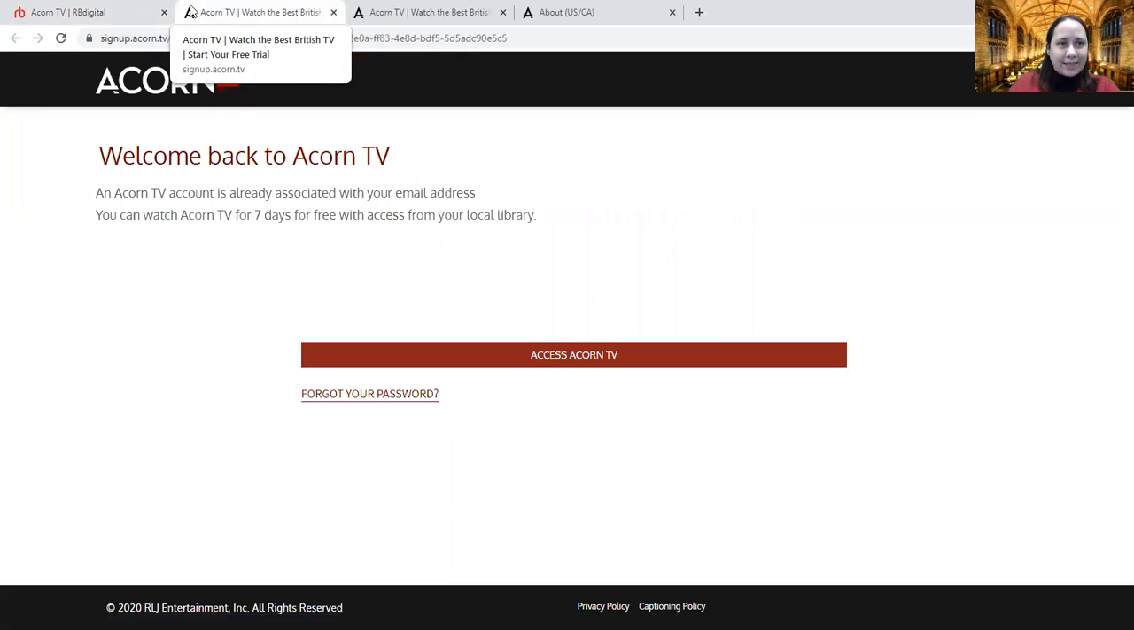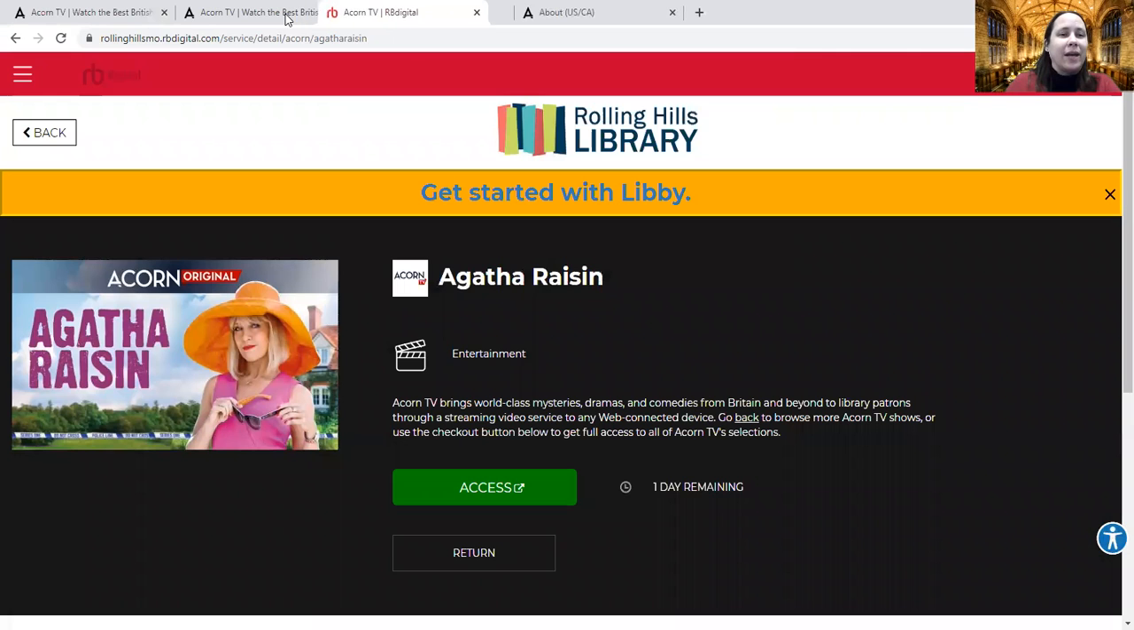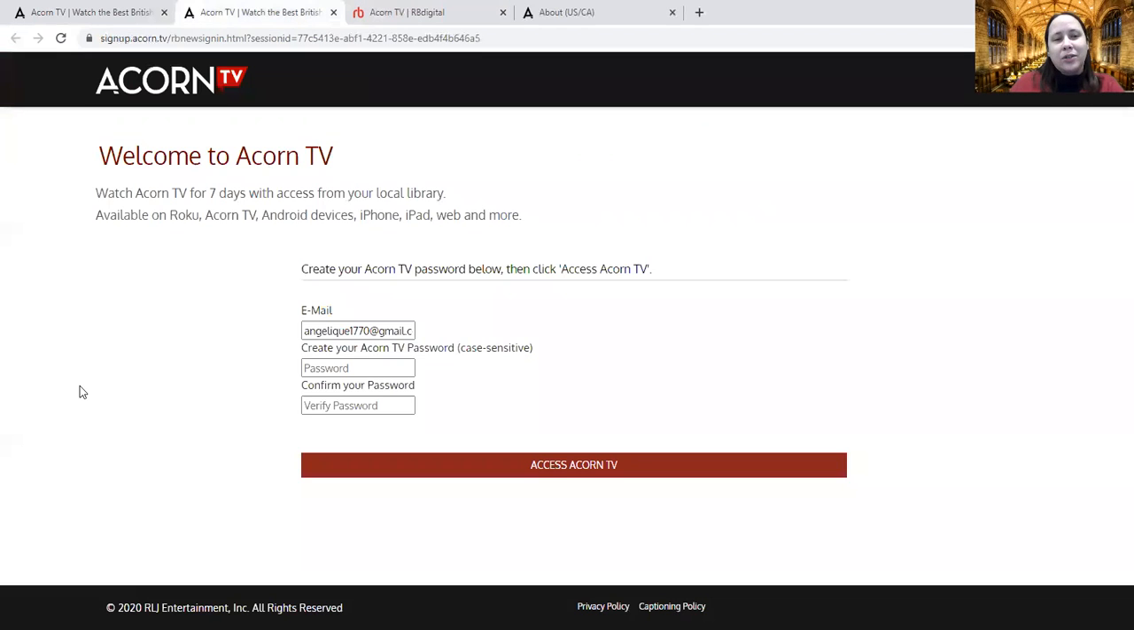Now, in my case, I've already got an Acorn TV account associated with my RBDigital account. If you do not, you might see something like this. It'll have whatever email address, and this is a fake email, but it works. It'll have the email address that you used, and that's going to be your username, and then you can create a password. And once you've done that, you now have an Acorn TV account.